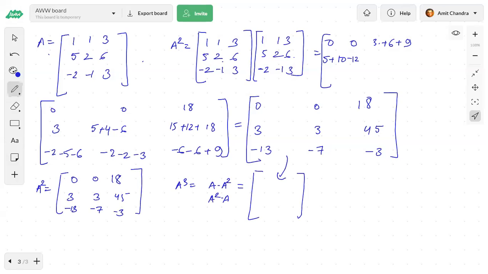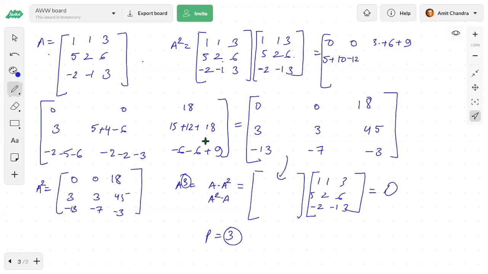A square is this matrix, right? Again, I will multiply this with A, the A matrix which is already given: 1, 1, 3; 5, 2, 6; and minus 2, minus 1, and 3. After multiplying, if you are getting 0, then it will be a nilpotent matrix. Then find the index, whether it is 3. We know it is not 2, because A square is not coming out to be 0. So it is either 3, 4 or 5.